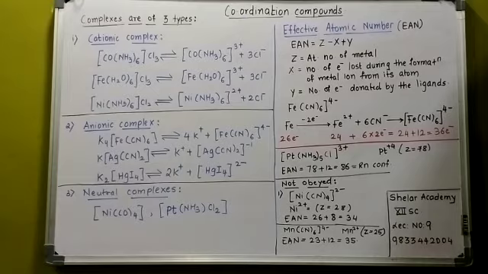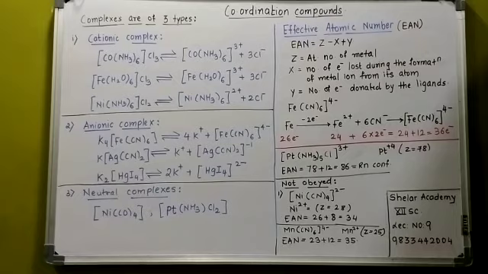The second example is [Pt(NH3)5Cl]3+. For Pt we have found the charge, which is +4. I think you have understood how it is +4: ammonia is neutral, so 5 times 0 plus chloride -1 and the overall charge +3 means the charge on Pt is +4. The atomic number of Pt is 78, so Pt4+ has Z equal to 78 minus 4, that is 74. Then it is 74 plus 12. How is it 12?